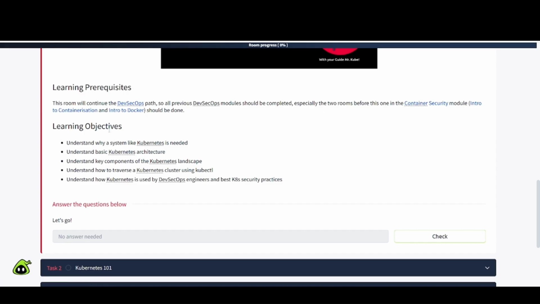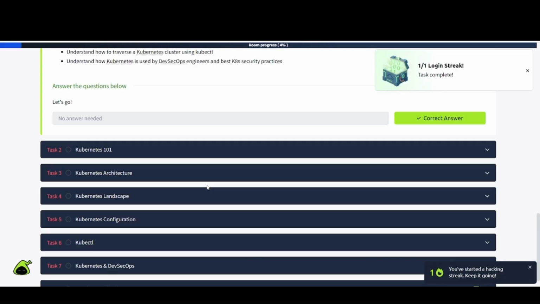But anyway, learning objectives. Understand why a system like Kubernetes is needed. Understand basic Kubernetes architecture. Understand key components of the Kubernetes landscape. Understand how to traverse a Kubernetes cluster and kubectl. Understand how Kubernetes is used by DevSecOps engineers and best K8s security practices. Let's go.